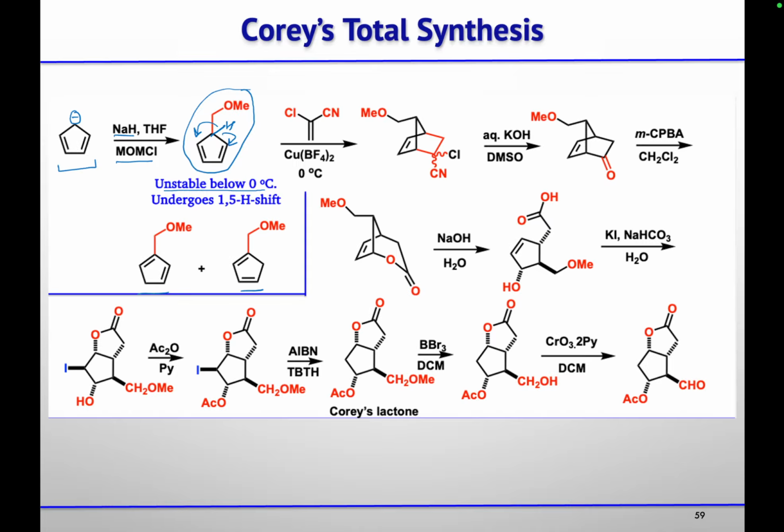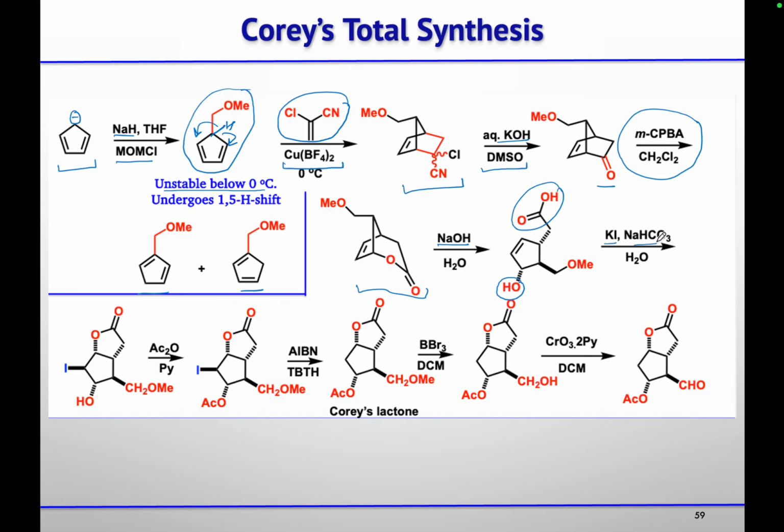So for that, this product, when they get it, they treated it with this synthetic equivalent of this ketone in the presence of copper salt. So this copper salt will make this reaction possible at 0 degree Celsius to get the cyclized Diels-Alder product. Once you get the Diels-Alder product, then hydrolysis of this chlorocyanide using KOH and DMSO, you will get the ketone. Then using mCPBA, their first key reaction, that is the Baeyer-Villiger reaction, they did, and using sodium hydroxide, that lactone was opened up to give this acid and this alcohol.